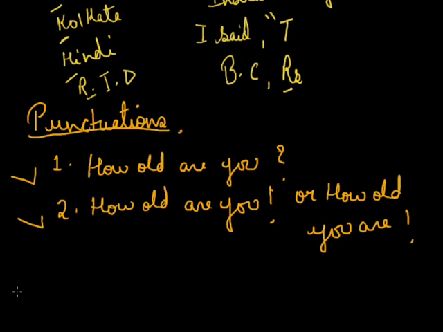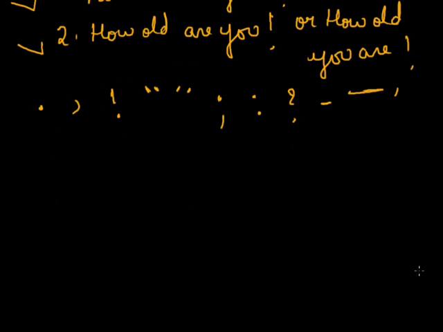The marks of punctuation are full stop, comma, exclamation mark, quotation mark, semicolon, colon, question mark, hyphen, dash and apostrophe. Now, why these punctuation marks are important and where to use them, how they differ. First, I'll speak about the full stop.